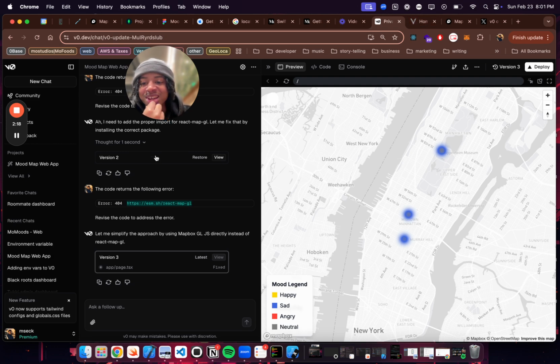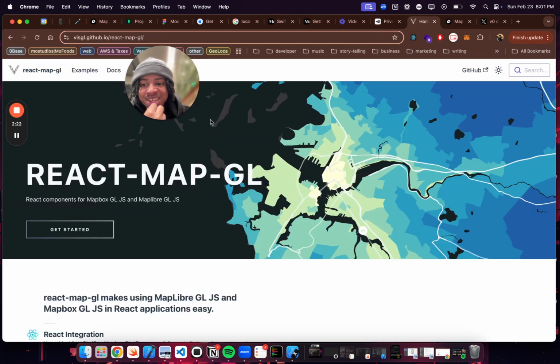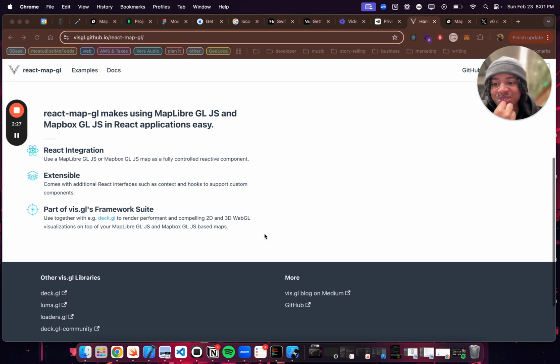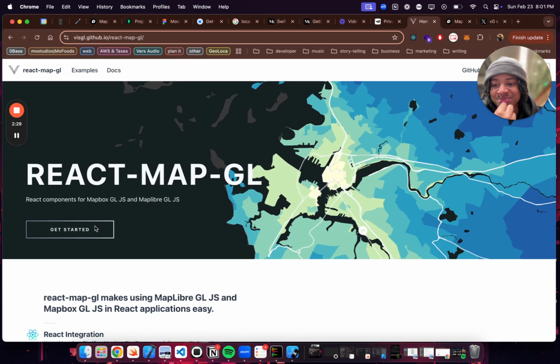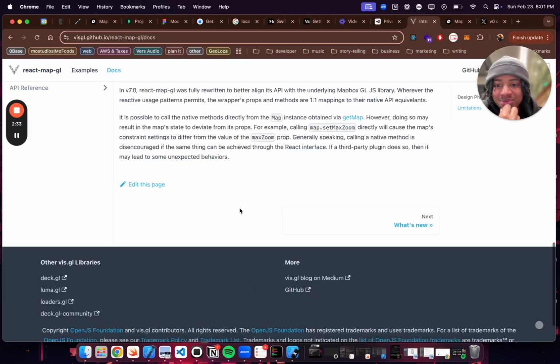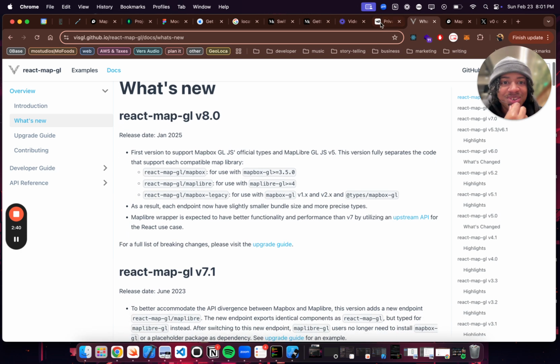So I'm looking at what it was doing and what libraries and components it was pulling in, and I'm like, oh wow, I remember React Map GL. Oh yeah, this was a perfect way to use it in my app. I might have to find a different way to use it for SwiftUI. But I'm like, okay, this is cool, right?